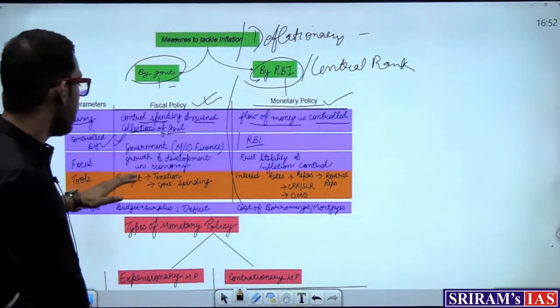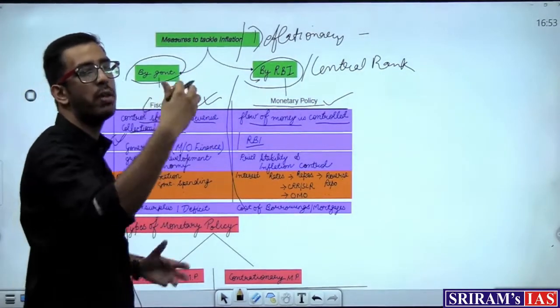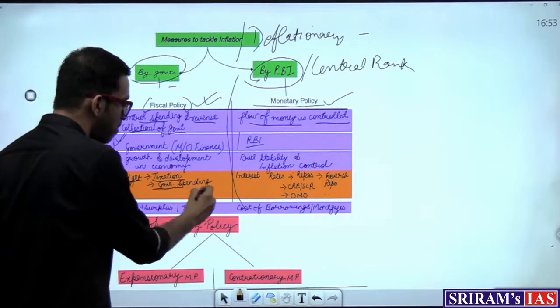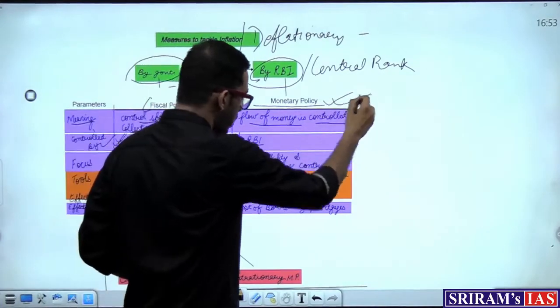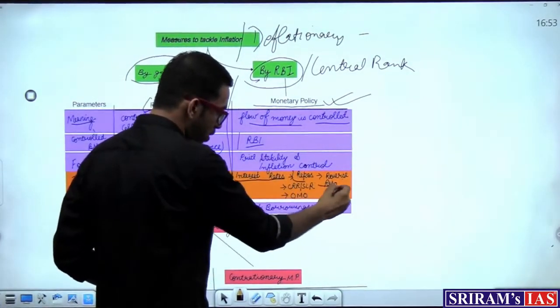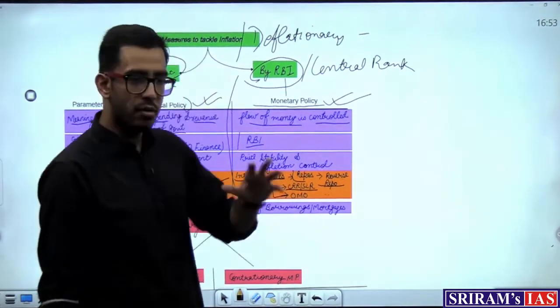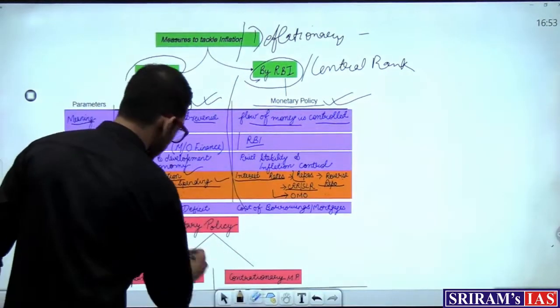Next are the tools available. The tools available with the government for imposing fiscal policies are budgetary tools, such as taxation and government spending. We'll come to that. Next, your monetary policy tools are very important. Those are interest rates, like repo, reverse repo, CRR, SLR, and OMO. We'll get back to this in our next slide. It's already there, I'll show it to you.